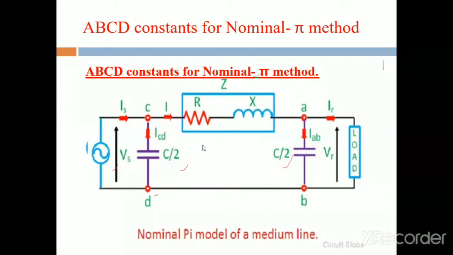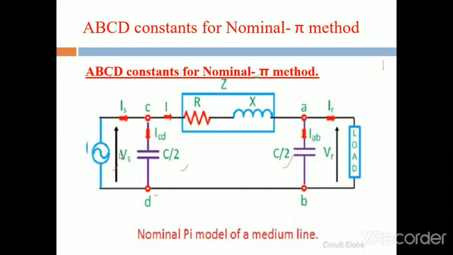Okay, this is the nominal pi method. We already know about the pi. What is the equivalent circuit of the pi? The capacitance is divided into two halves. At the middle of the capacitance we connect the impedance Z. This is the sending end voltage Vs and this is the receiving end voltage Vr. This is the sending end current and this is the receiving end current. The current flowing through this capacitance is ICD and through this capacitance is IAB. This is the line current IL.